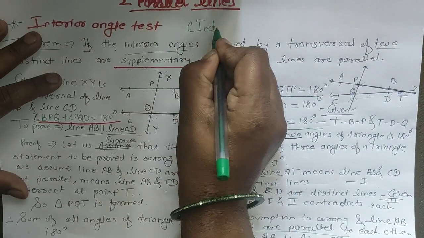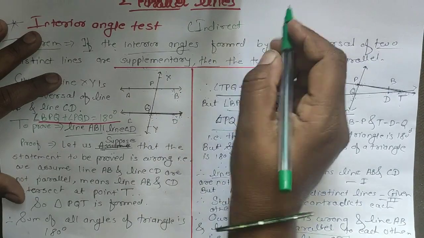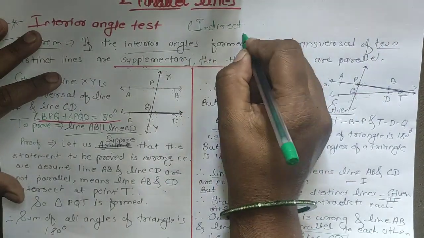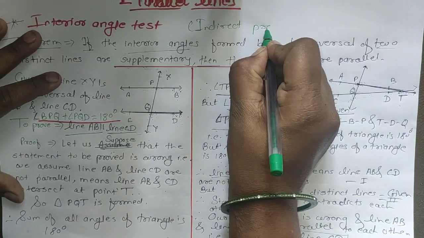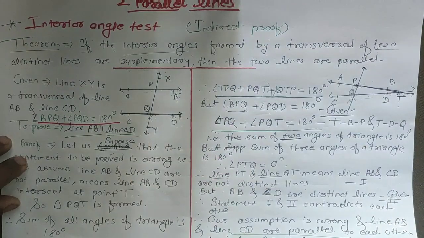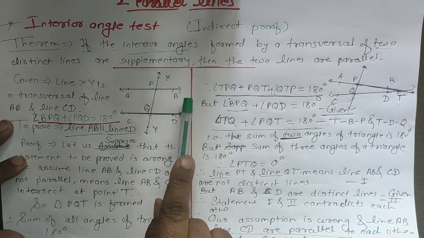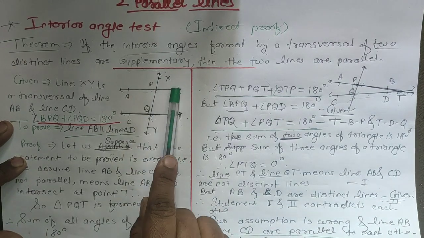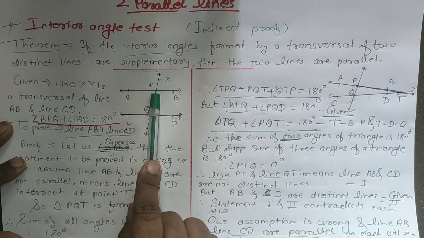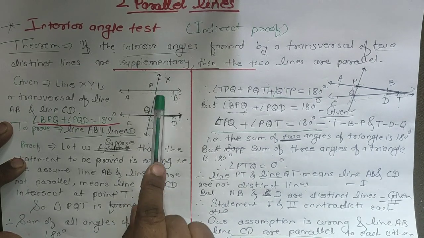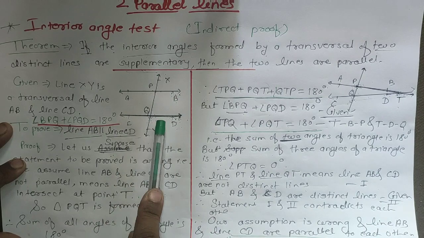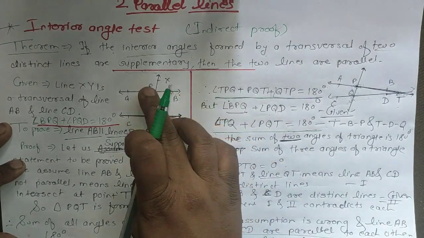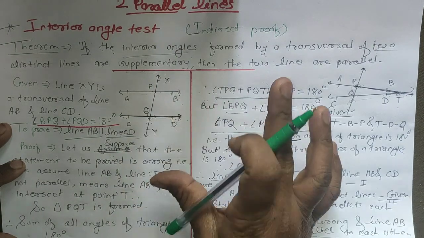Which method I told you? Indirect. I told you before that in the indirect method, whatever is given we have to take as wrong, and then we solve this, and only then do we get our proof. So this is the indirect proof. First of all, I said these two lines are parallel to each other. If the angles BPQ and PQD are supplementary, then these lines are parallel to each other. So first of all we have to assume that PB and QD are not parallel.